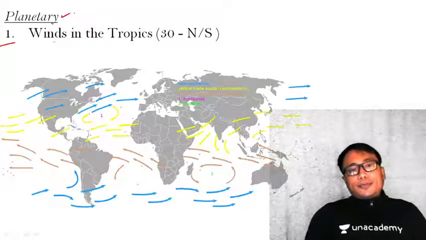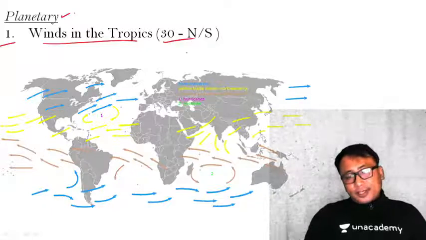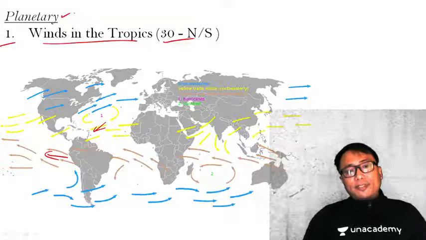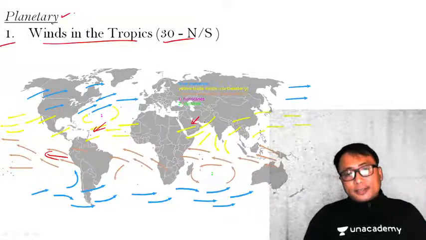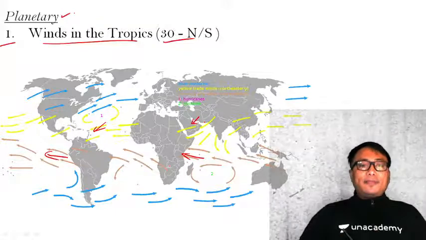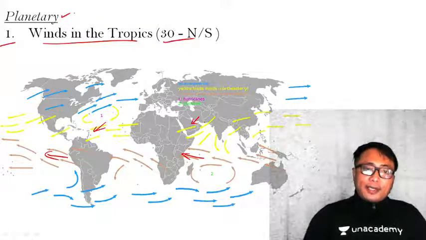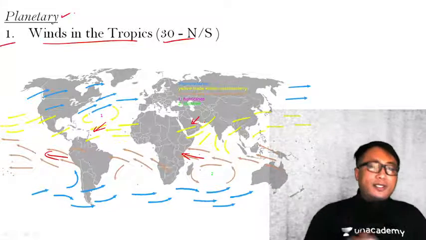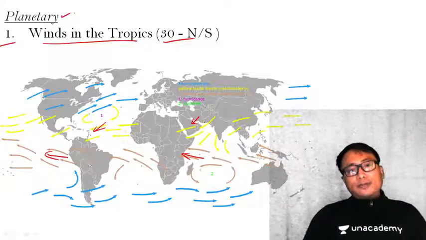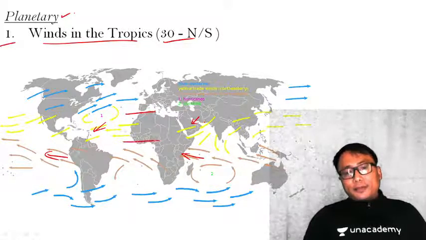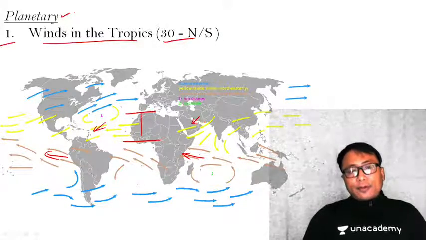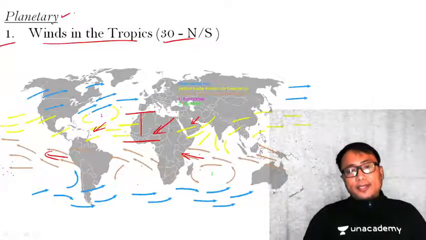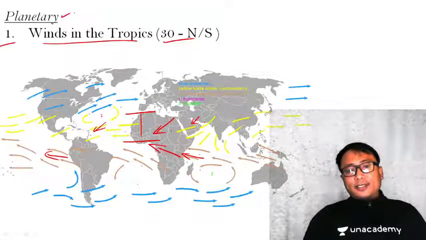Planetary wind system, you see here. Wind in the tropics, that is 30-degree north and south latitude. These are the trade winds that you will find. Kindly focus here only: the yellow color wind and this brown color wind. Now I am not explaining why this wind is generated, how it is generated and the direction, because we have already discussed that. Coriolis force, from subtropical high pressure to equatorial low pressure, the wind will flow, but during this movement it comes under the influence of Coriolis force. So like this in the northern hemisphere, like this in the southern hemisphere.